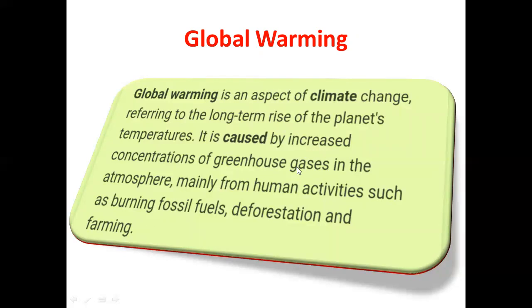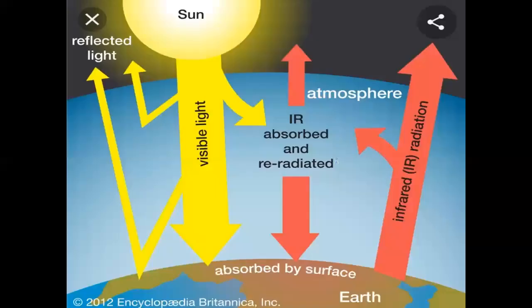So global warming is actually the rise of the planet's temperature. The temperature of the earth increases day by day. And what causes this increase in temperature? That is due to the greenhouse gases which are released in the atmosphere from human activities, and those human activities are burning of fossil fuels. Fossil fuels, I told you, are coal, petrol, and natural gas. Also, deforestation and farming are the causes of global warming.